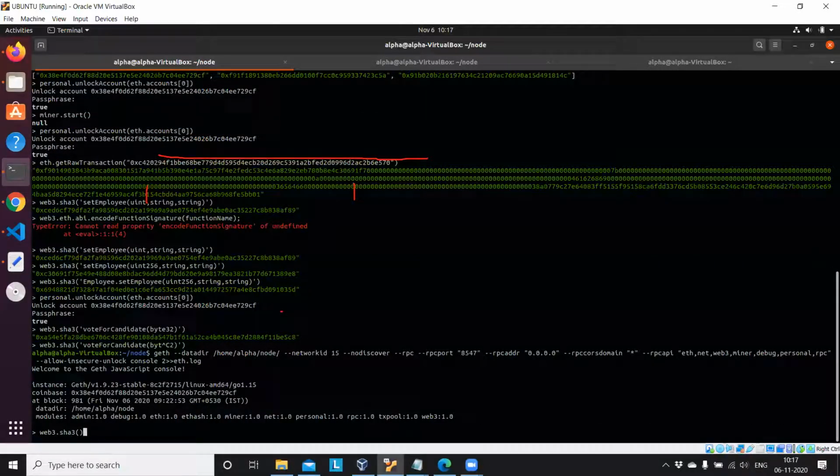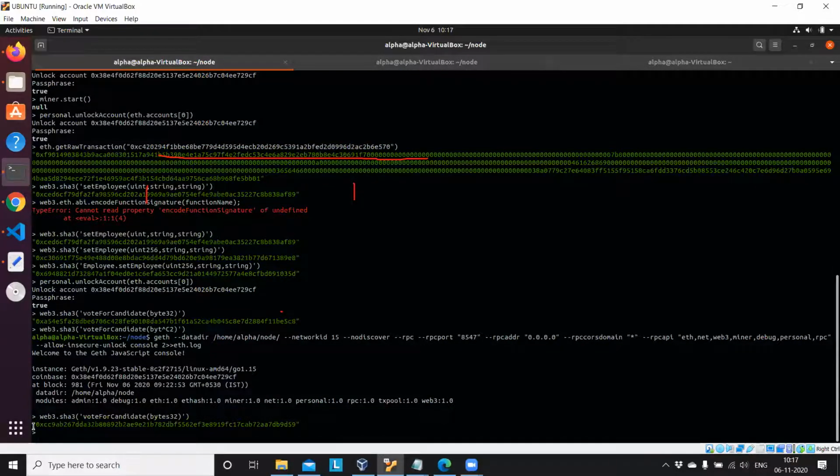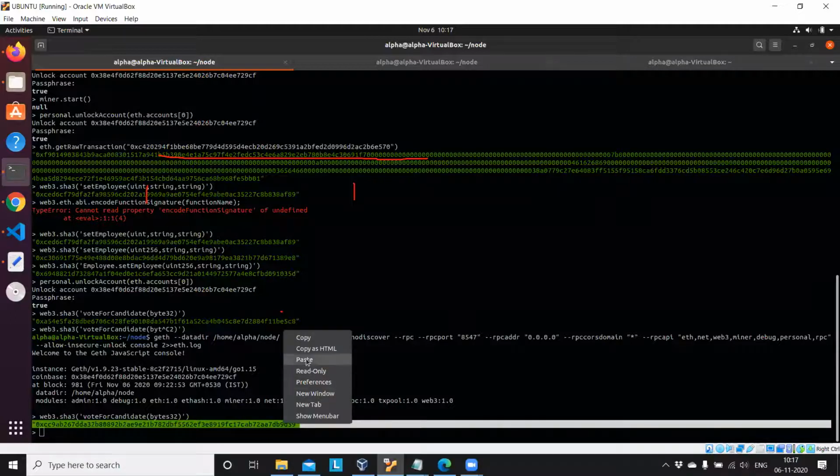web3.sha3 of vote for candidate of bytes32. So have you seen this output here? This is the output I am getting. Have you seen this?